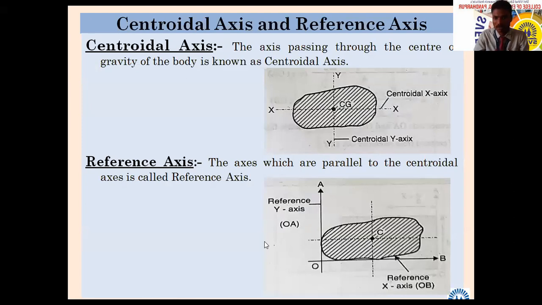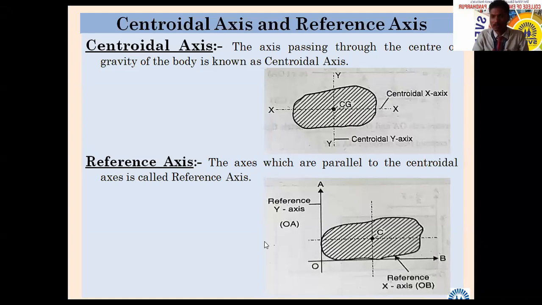Next one is centroidal axis and reference axis. What is centroidal axis and reference axis? Very simple. The first one is centroidal axis. The axis passing through the center of gravity of the body is known as centroidal axis. असा axis की जो center of gravity मधून pass होतो, that is called centroidal axis. It is as simple as this. On the other hand, the axis which are parallel to the centroidal axis is called reference axis.